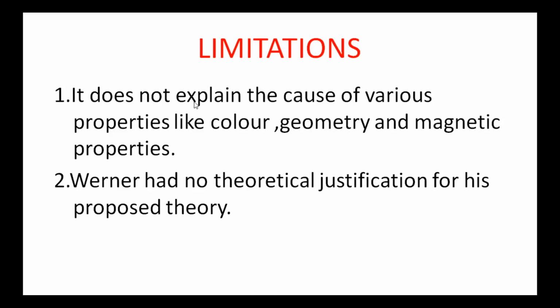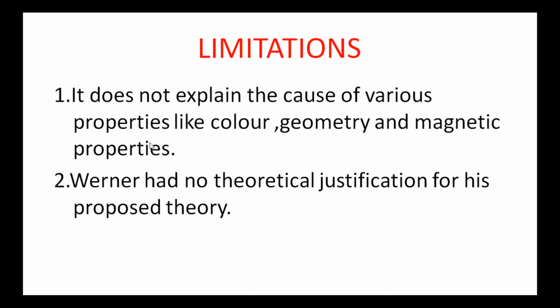This theory has two limitations. First one is, it does not explain the cause of various properties like color, geometry and magnetic properties of coordination complexes. Color exists due to which reason, geometry due to which reason, magnetic properties due to which reason.